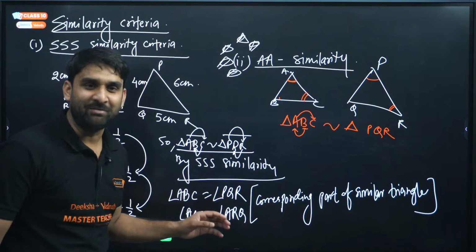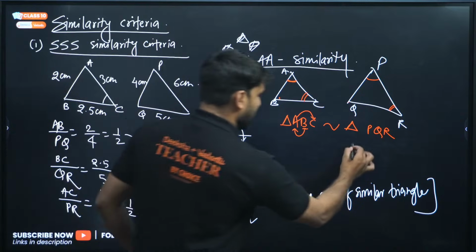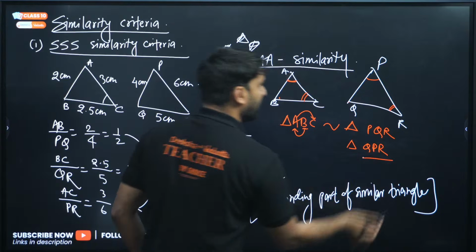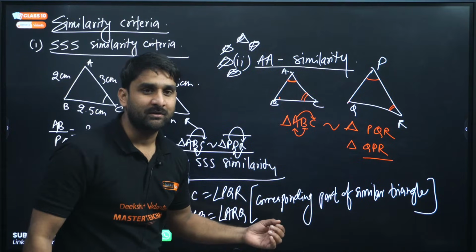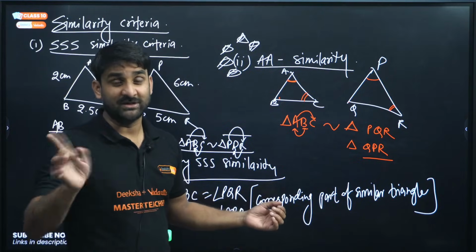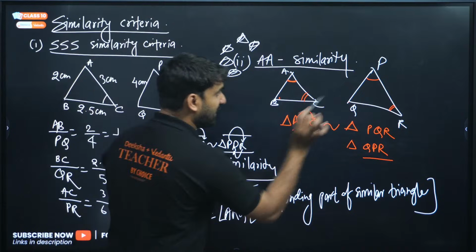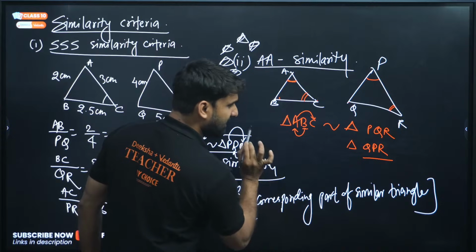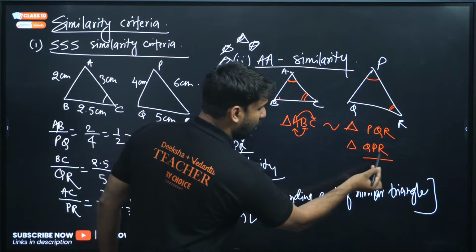Are you getting my point, my dear? If any student writes this triangle as QPR, if any one of you is writing the triangle QPR, the thing will be different. The story will be different. Why? Look at, my dear, this angle is ACB. Now look, ACB. So here this will be QRP.